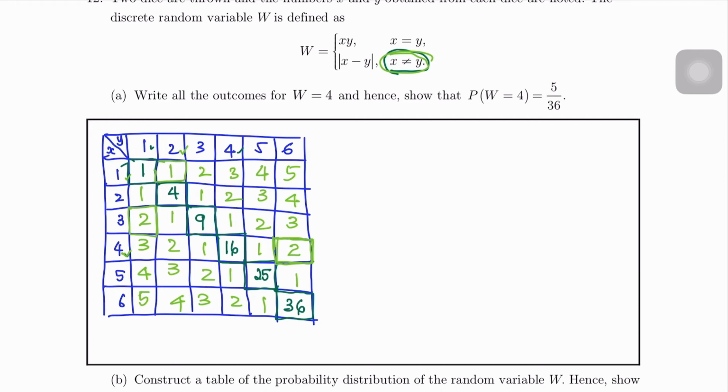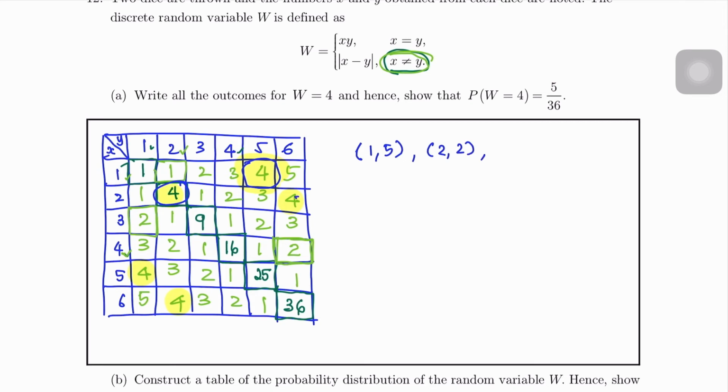Okay, so for the outcomes of W, we look at where we have 4. So we have this one, this one, this one, this one, this one. So how do we get this 4? Okay, this one is 1, 5. To get this 4 is from X equals 2, Y equals 2.